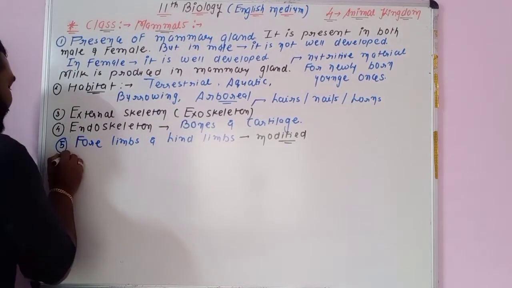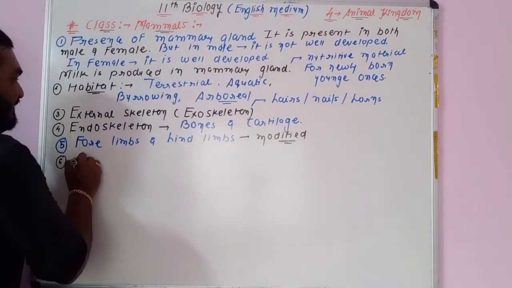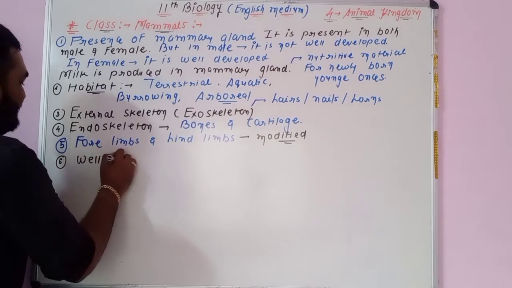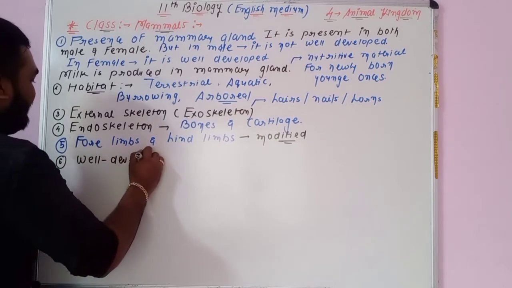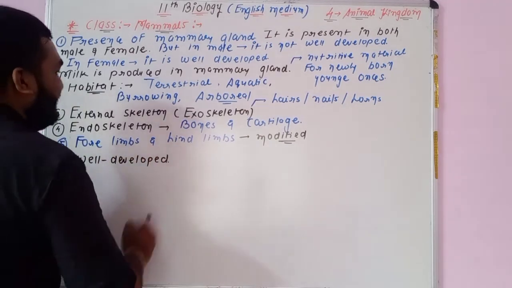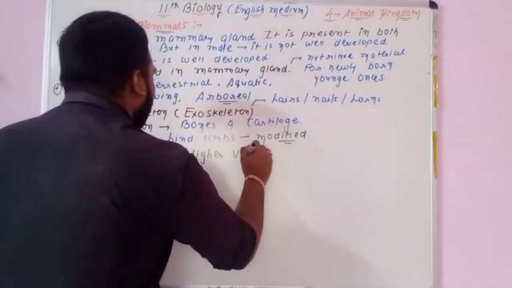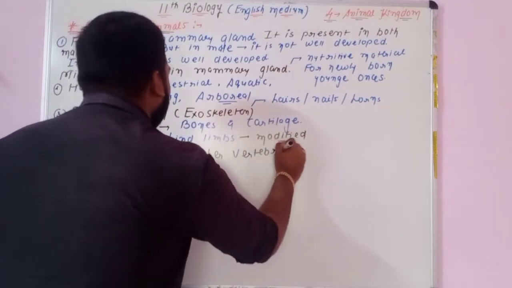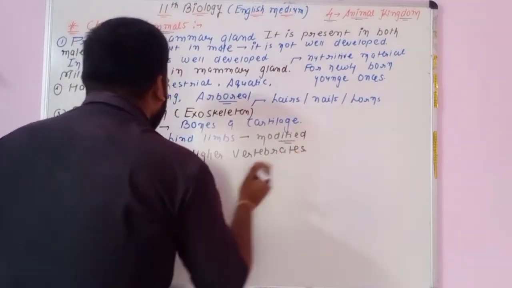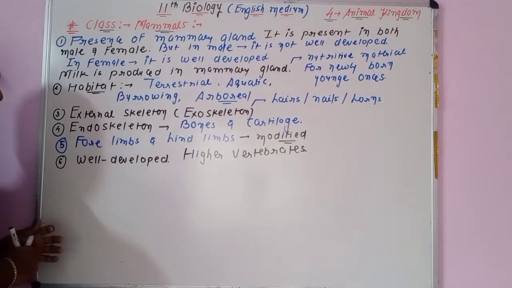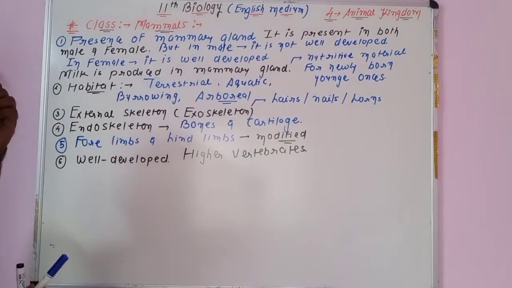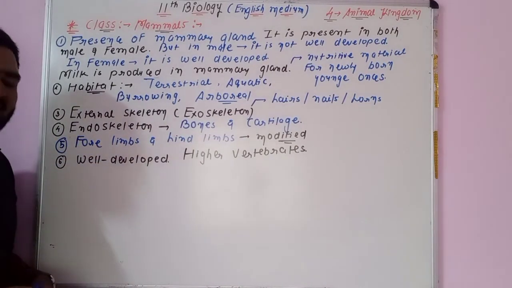If we talk about point number 6, we can say that they are well developed animals. It means they are one type of higher vertebrates. You will remember they are one type of higher vertebrates. So remember, mammals are one type of higher vertebrates.